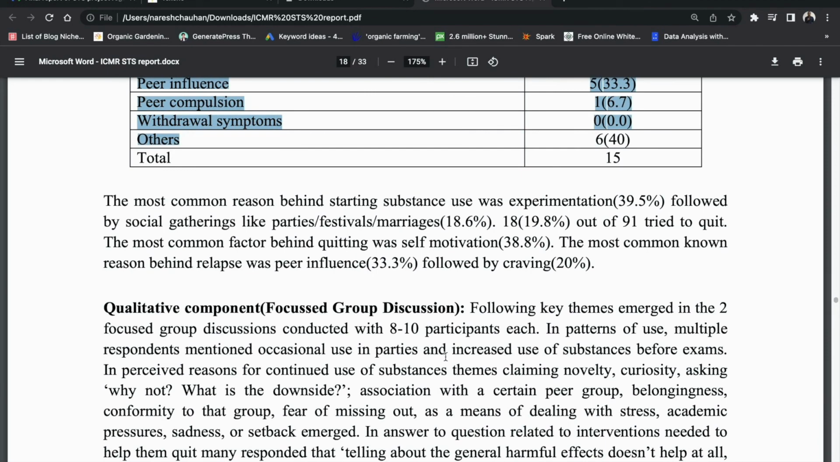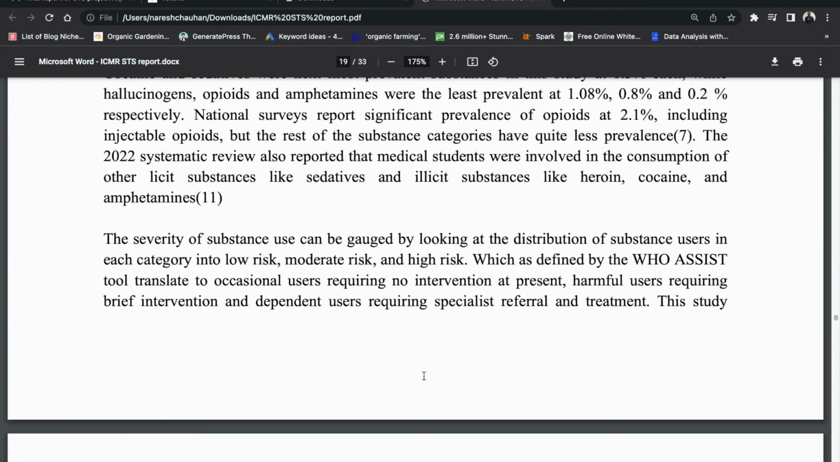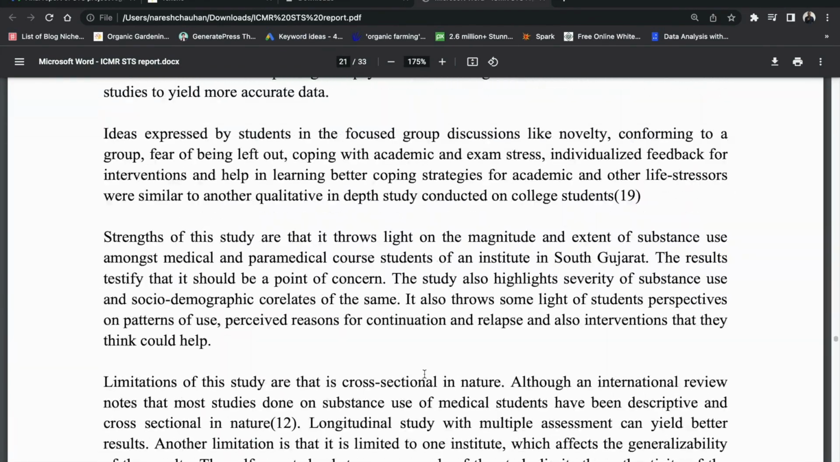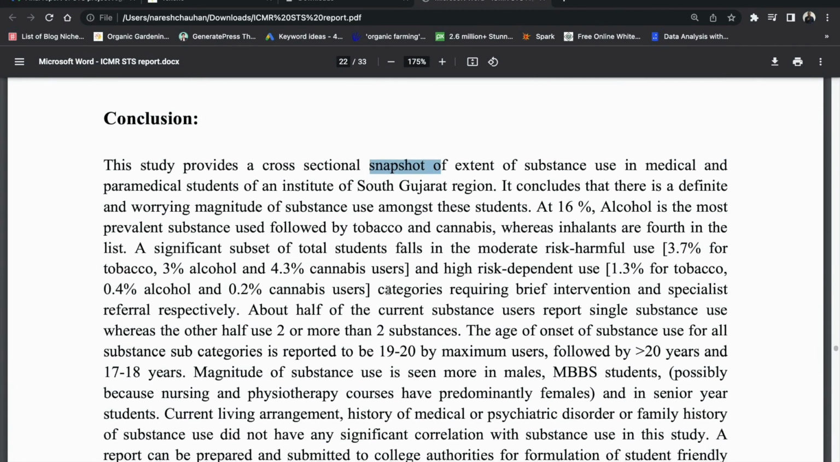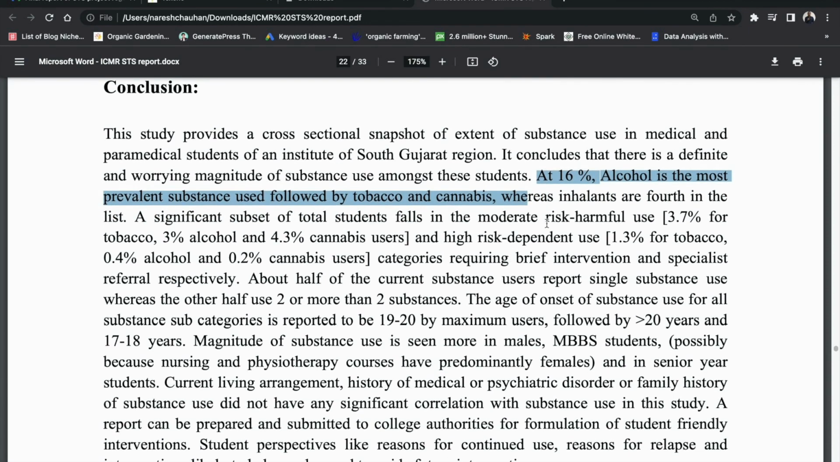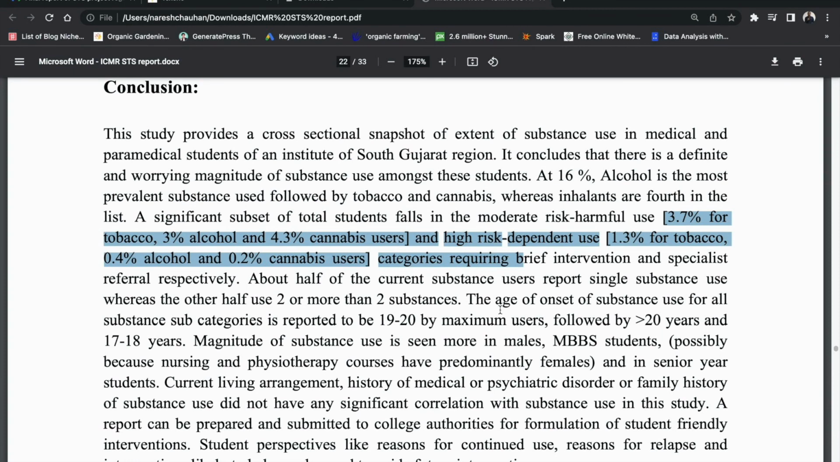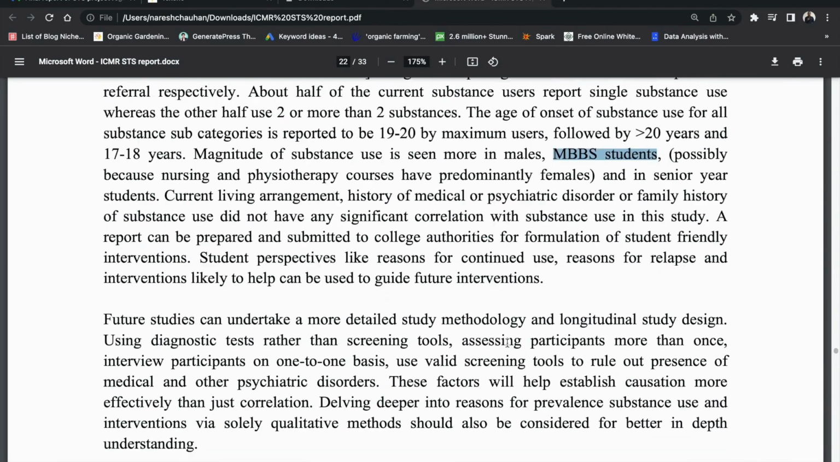Okay, so this is the discussion and final conclusion. So what is the conclusion? The study provides a cross-sectional snapshot of the extent of substance use in medical and paramedical students of a particular institute, where alcohol is the most prevalent substance, followed by other substances. Age of onset, majority of MBBS students, future study. This is how we report our study in a final report, followed by references. So this is the final report format.